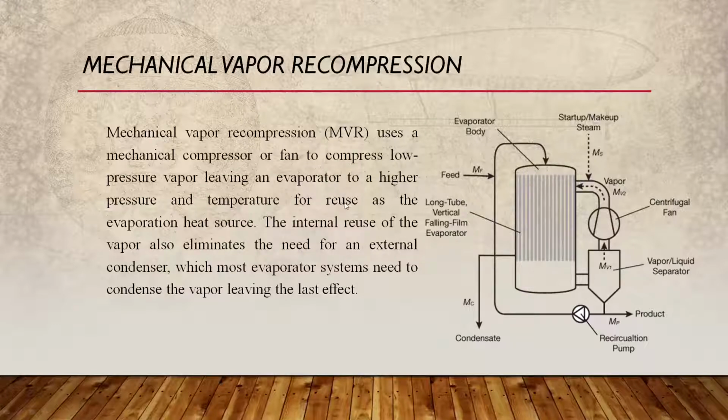evaporator to a higher pressure and temperature for reuse as the evaporation heat source. The internal reuse of the vapor also eliminates the need for an external condenser, which most evaporator systems need to condense the vapor before leaving the last effect. This is the diagram of a mechanical vapor recompression system. You can see it and understand it easily how the process is carried out.